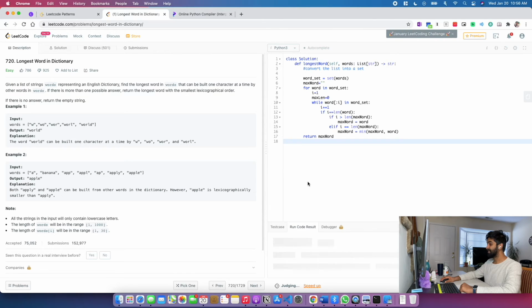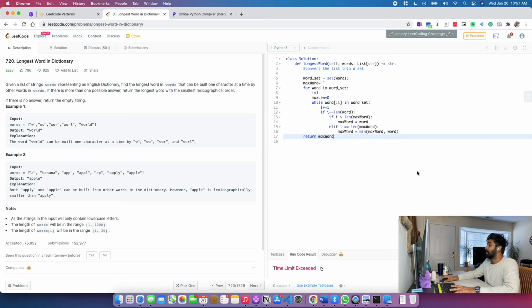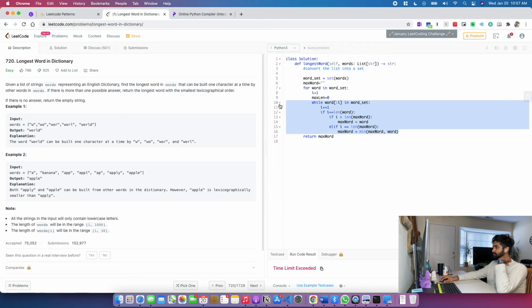It is taking a long time. Okay, time limit exceeded. Of course, right? I mean, we're doing a lot of steps that are repeated, or it is difficult. Even though we can find it in a single instance, it somehow says it is a tedious process. So we'll have to come up with a better way of solving this.